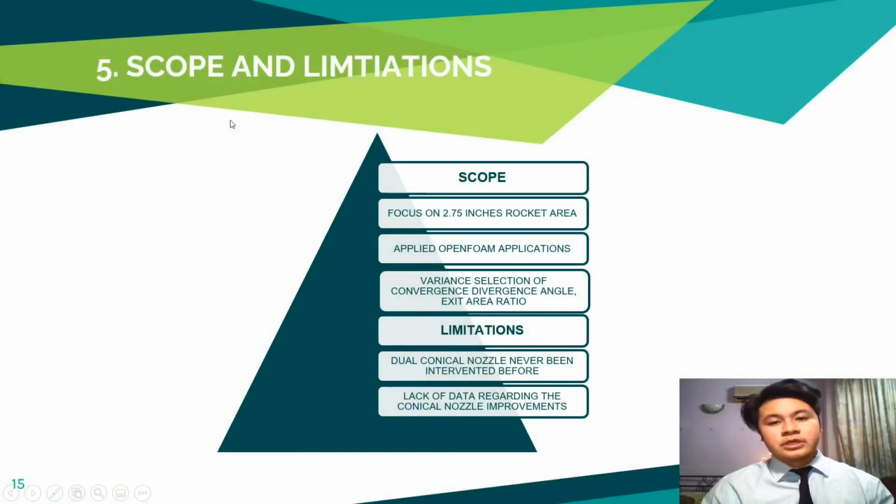The scope of this project will cover the whole analysis involving a 2.75 inch rocket. The exit area ratio and the divergence angle will be the variables in the study for the intervention of dual conical nozzle by using OpenFOAM analysis. It will involve other variables such as inlet temperature and also pressure.